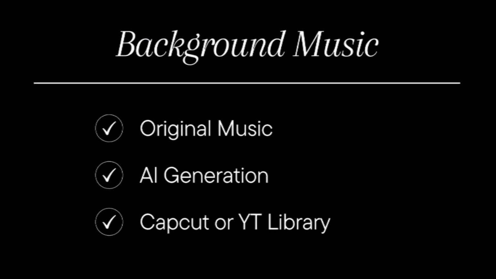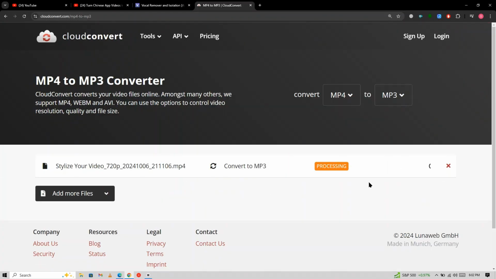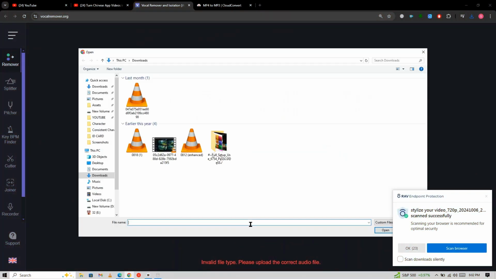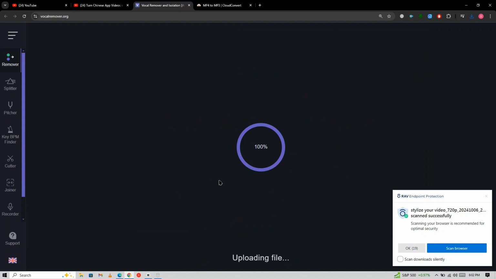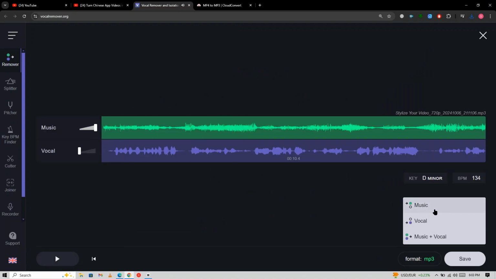To add background music, you have 3 options. First, use the video's original music. Start by converting the MP4 video to MP3 format, as only the audio is needed. Then, go to a vocal remover website and upload the audio file. This tool will separate the music from the vocals, allowing you to download just the original music.